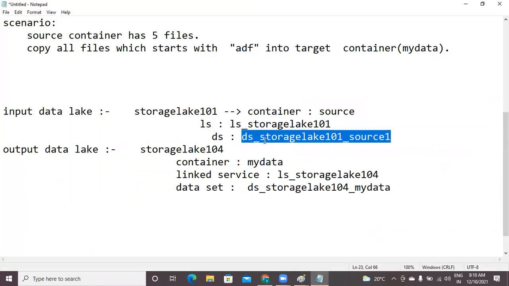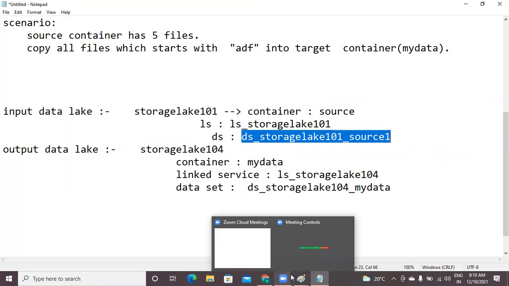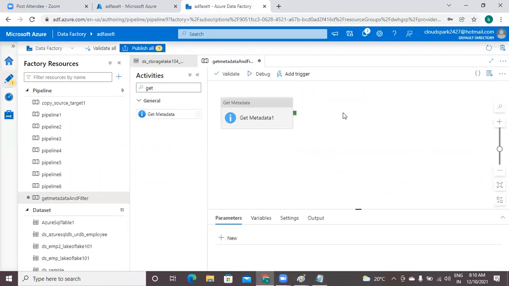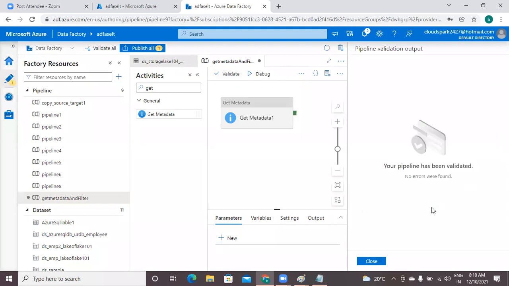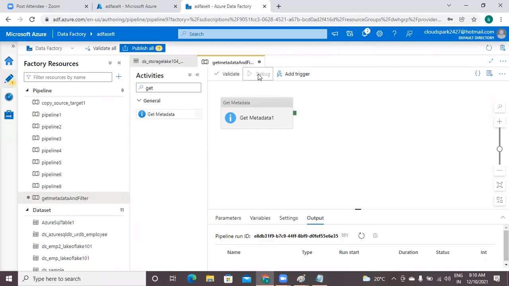Next, as per my scenario, I don't want all the output of it. First, check only the output of this particular activity. I'm going to validate. Validation successful. I'm debugging this.